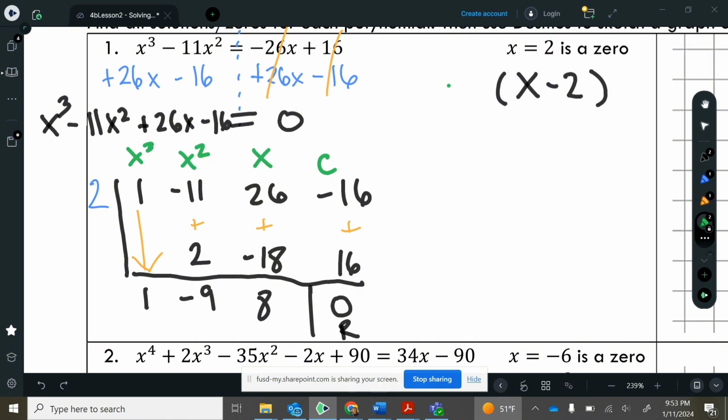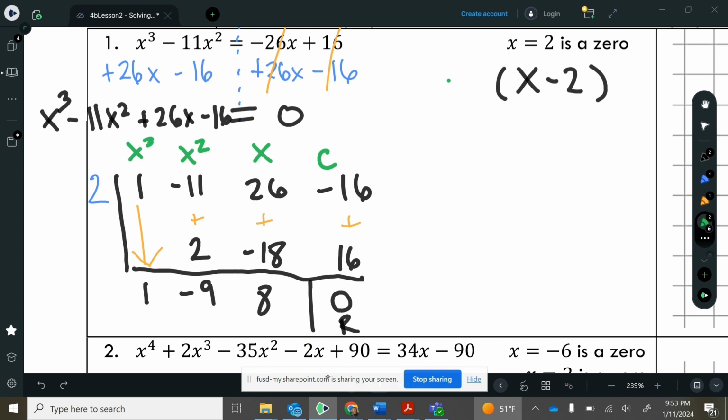All right, now we're going to take what we've got down here. So this gives us the answer to the division. When we divide the degree 3 by the binomial, we get this here. These are the coefficients of the answer. Remember, the degree drops by 1. So up here was x cubed. This is going to be x squared, x, constant term. Let's put that together and just write it over here. So we're going to get 1x squared minus 9x plus 8.